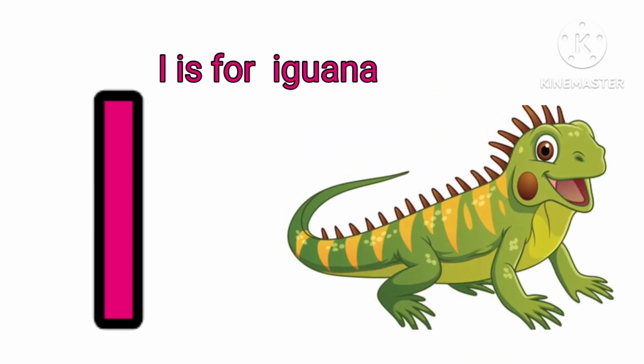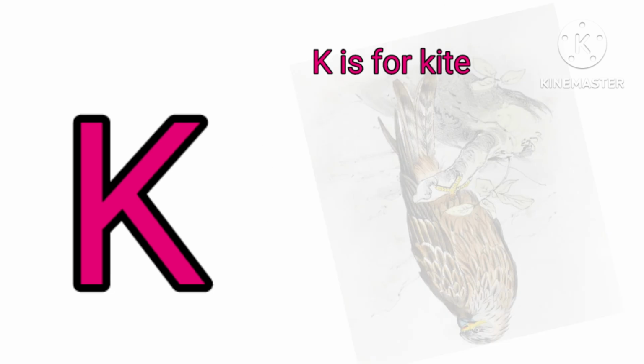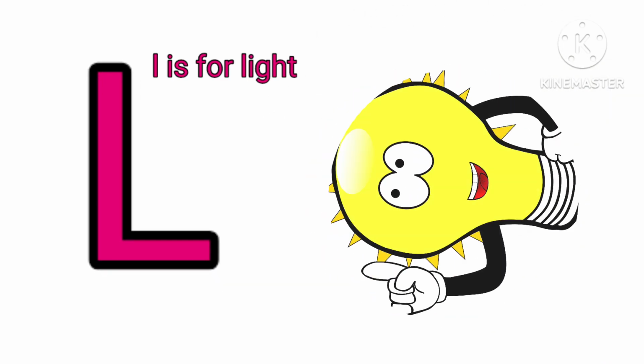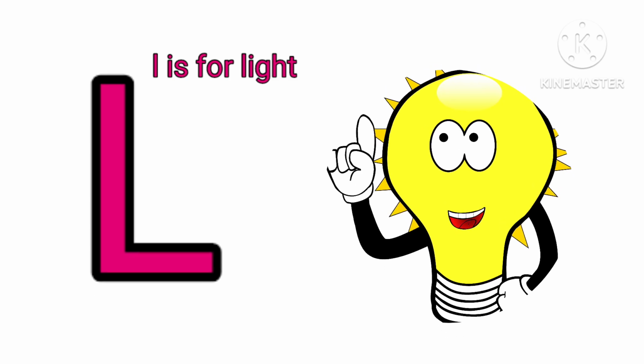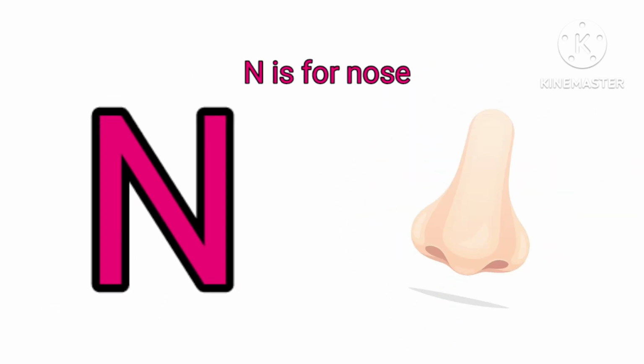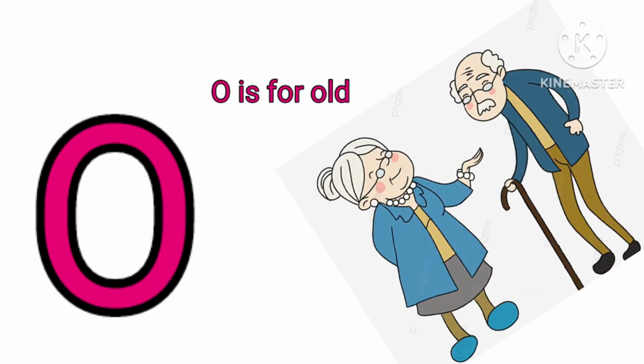I is for iguana. J is for jackal. K is for kite. L is for light. M is for mouth. N is for nose. O is for old.